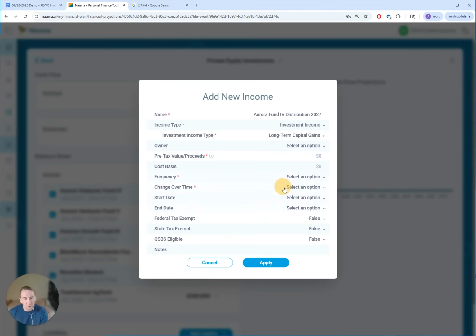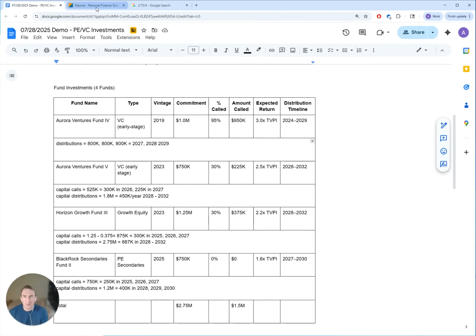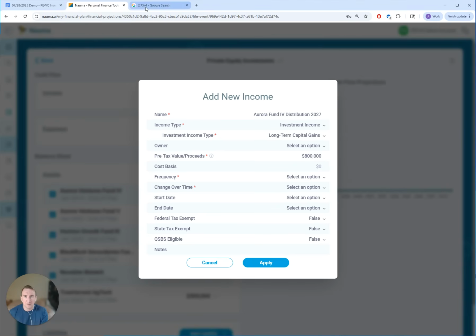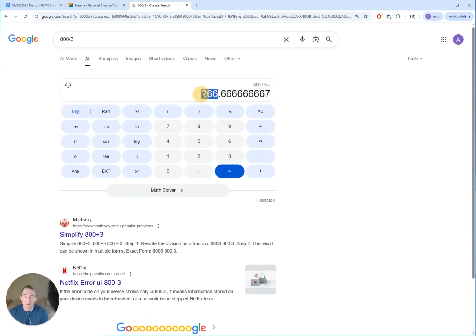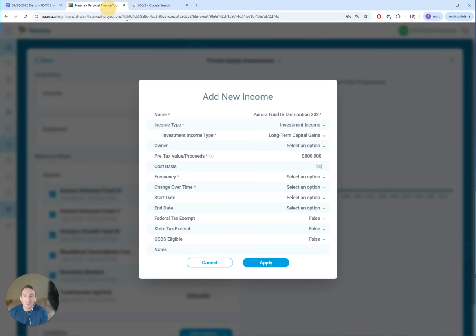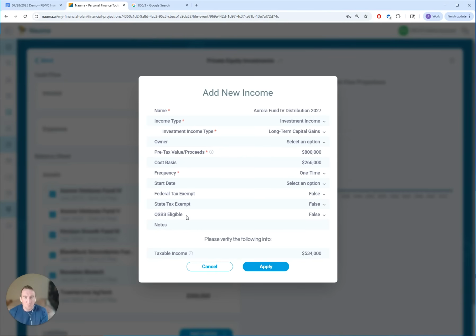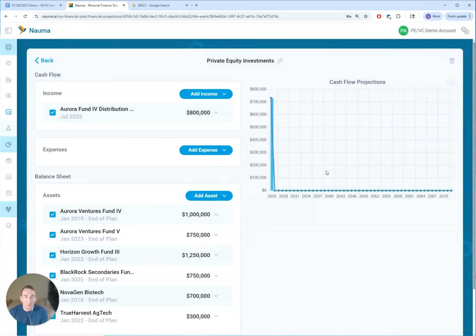It is going to be investment income, long-term capital gains, and the pre-tax value is going to be $800,000, and the cost basis, because it's a 3x, so what is the 800 divided by 3? So it's 266 cost basis, and then frequency is going to be 1 time. Because it's an early stage fund, we expect that it's going to be QSBS eligible, so we set it to true, and then we click apply.